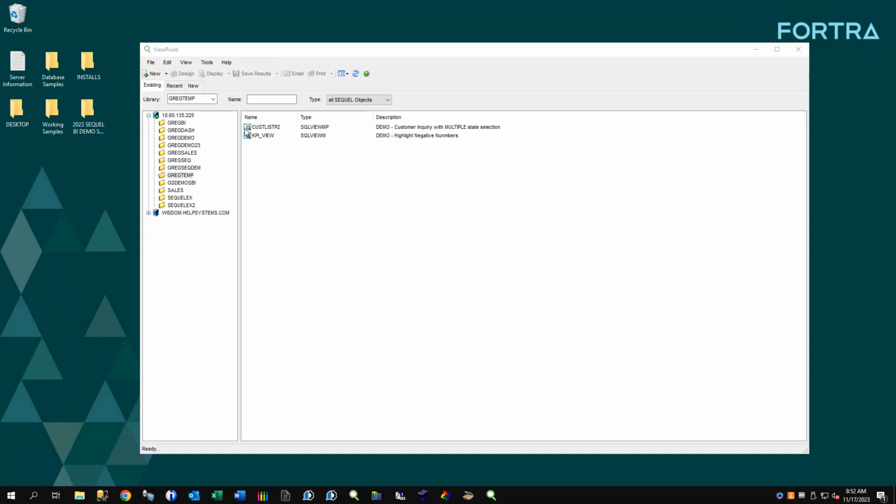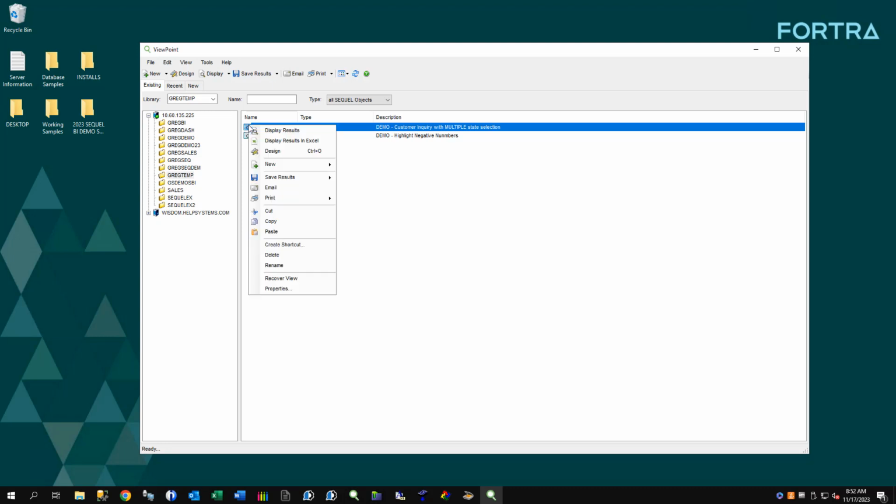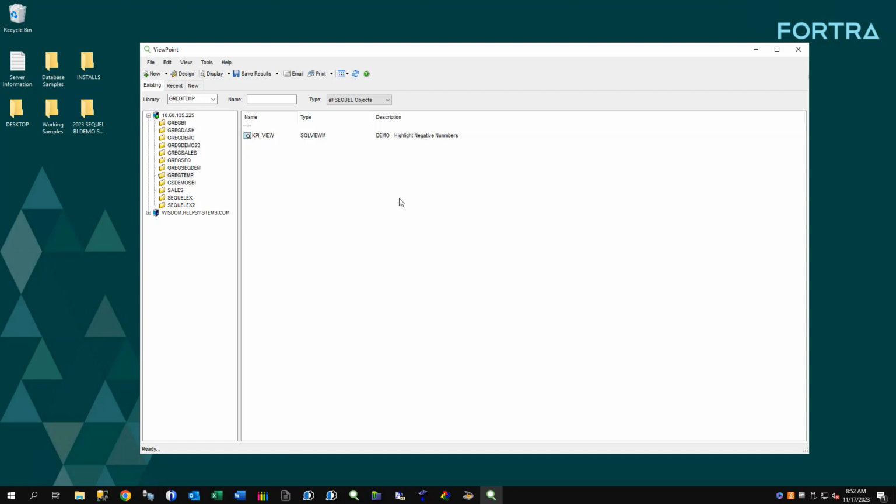It can be used for access as well. And you can push information to Excel and things inside of here too. So you can say, hey, I want to design in here. I want to maybe save the results as a PC file or whatever, and push it down to Excel, email it as Excel inside of here. So there's different things that you can do here.